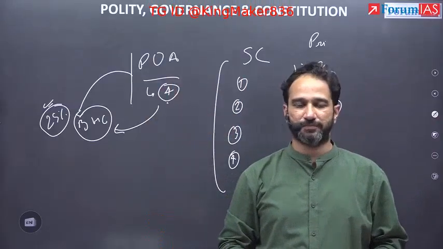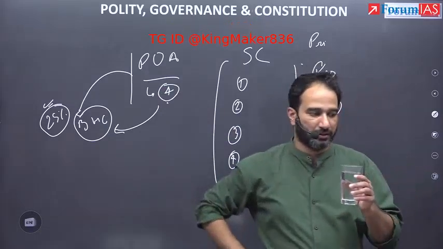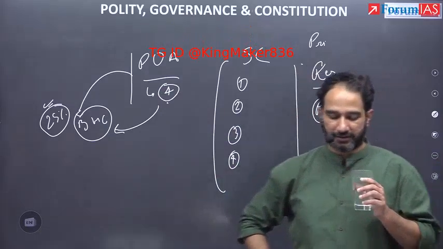You get this conceptually? Any doubts on this? Write down separately.